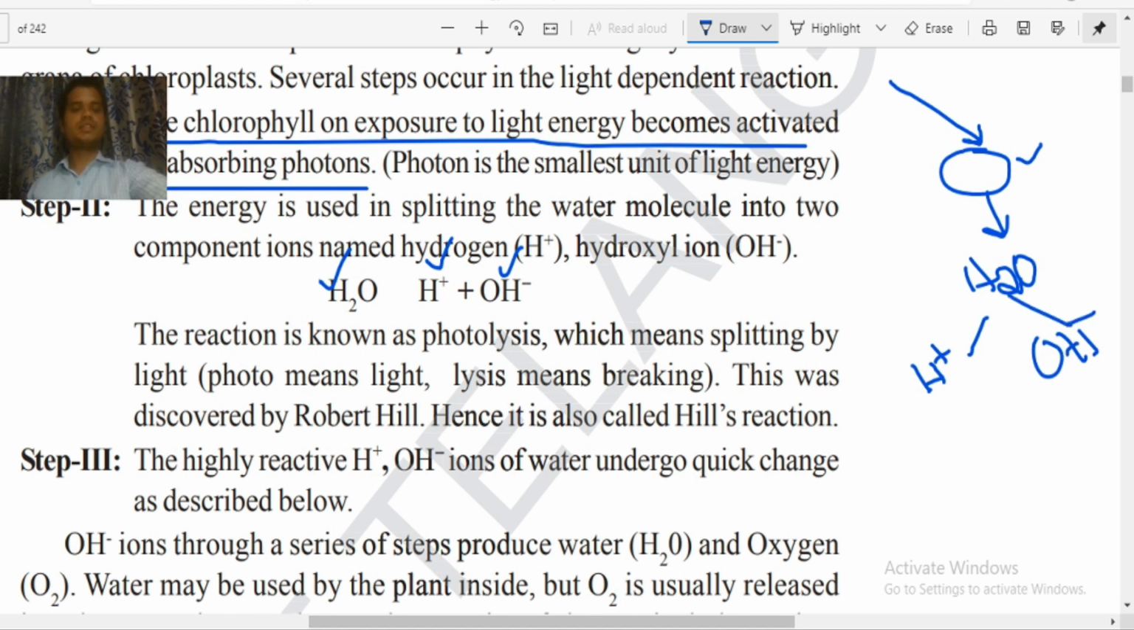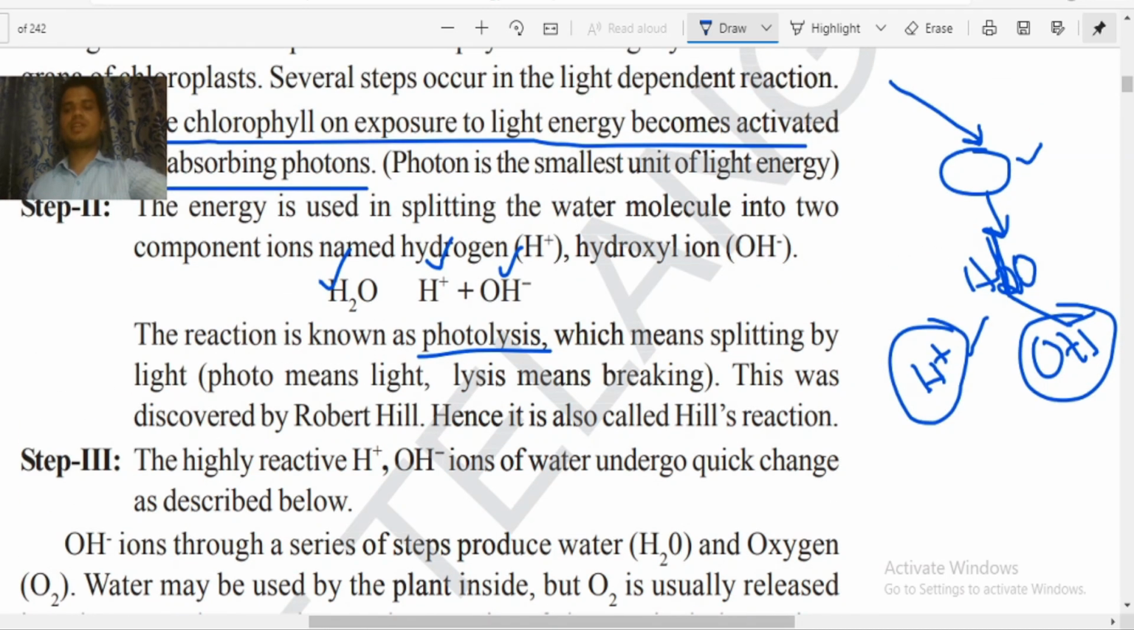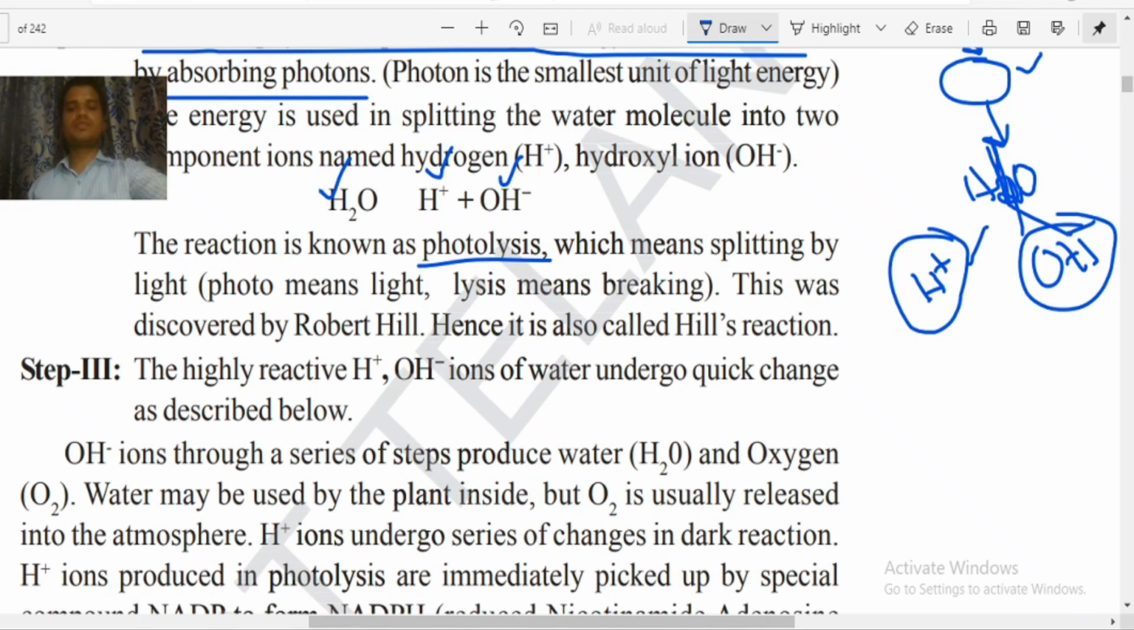Now this reaction is also known as photolysis. Why do we call it photolysis? Because here the water molecule is dividing. Lysis means to divide or to split or to destroy. Here the water molecule is dividing into H plus and OH minus, that's why it is called lysis. Why is it called photolysis? Because they are divided because of light action. So light is dividing the water molecules into two, that's why it is called photolysis.